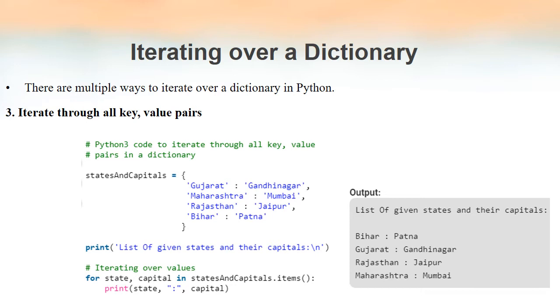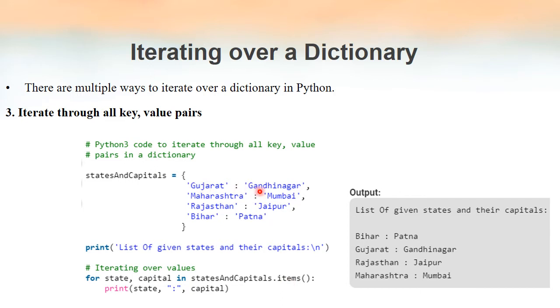But if you want to get the complete key value pair as the output, then we have to iterate in such a way that we use 2 variables. One variable will be pointing to the key and the other variable will be pointing to the value. So to iterate through a dictionary by all key value pairs, we have to use the method items. Dictionary name dot items will return all the key value pairs inside the dictionary.